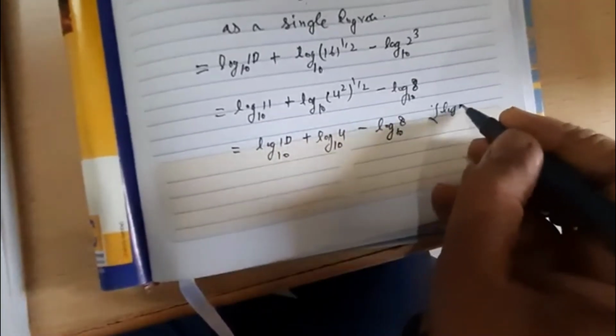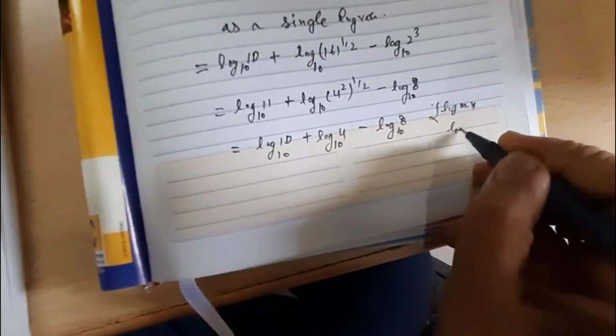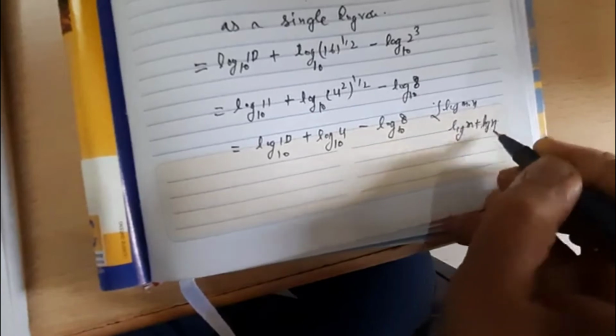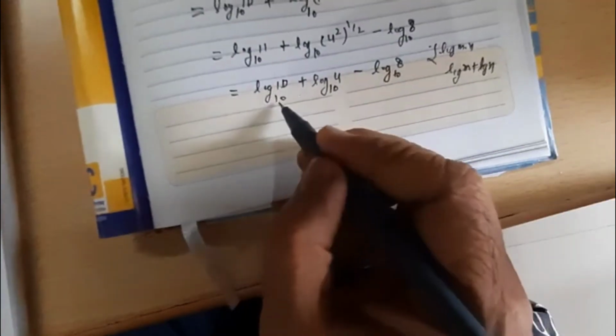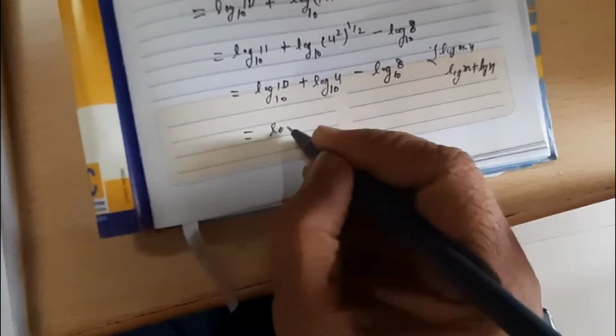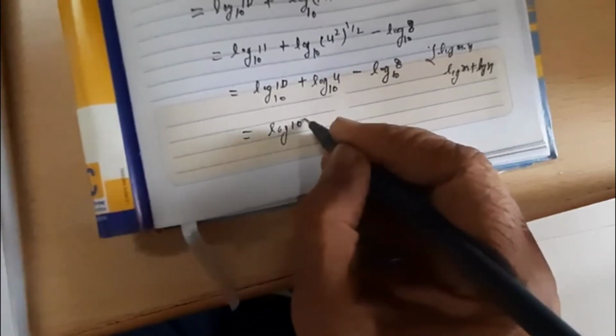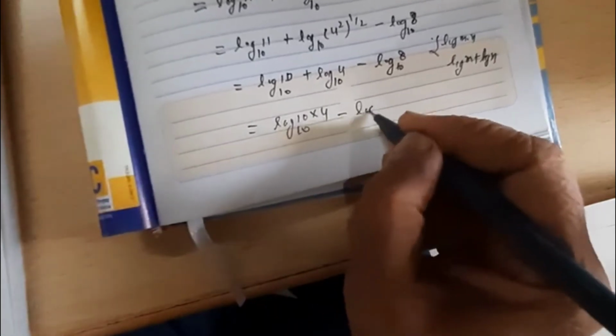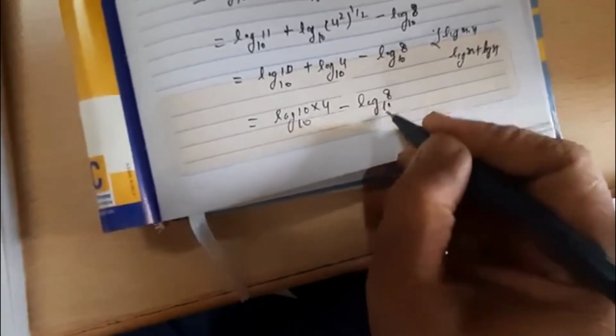अब ये देखिए हमारा formula ये होता था ना, log m into n equal to log m plus log n. With help of this formula, log 10 base 10 and log 4, we multiply these, log 10 into 4 base 10, and log 8 base 10.